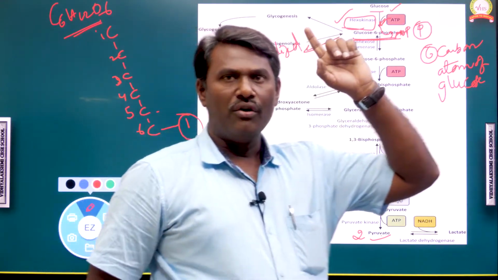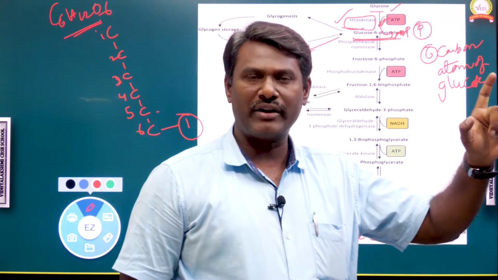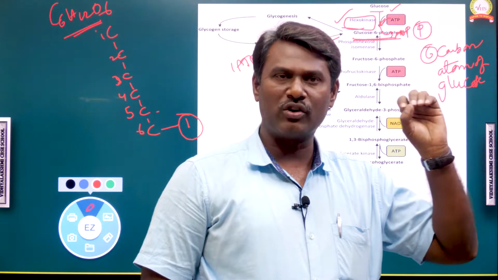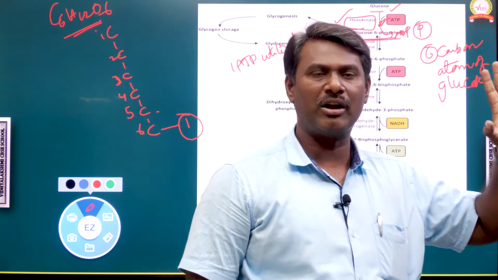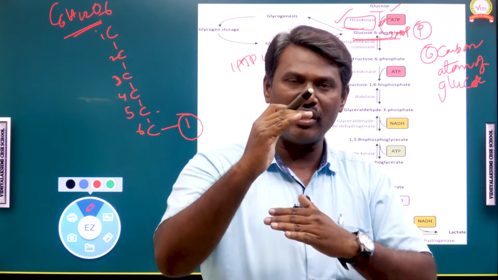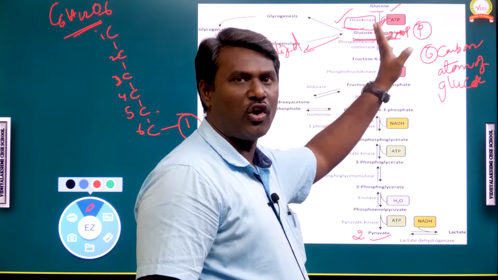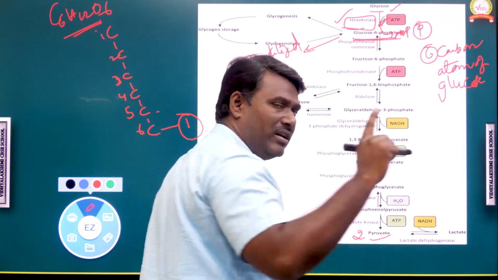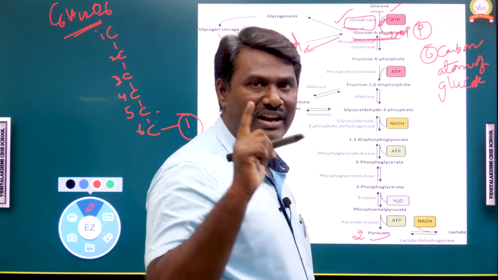Energetics are very important. A phosphate group is added to the 6th carbon atom of the glucose molecule, giving glucose 6 phosphate. This conversion requires the utilization of one ATP.